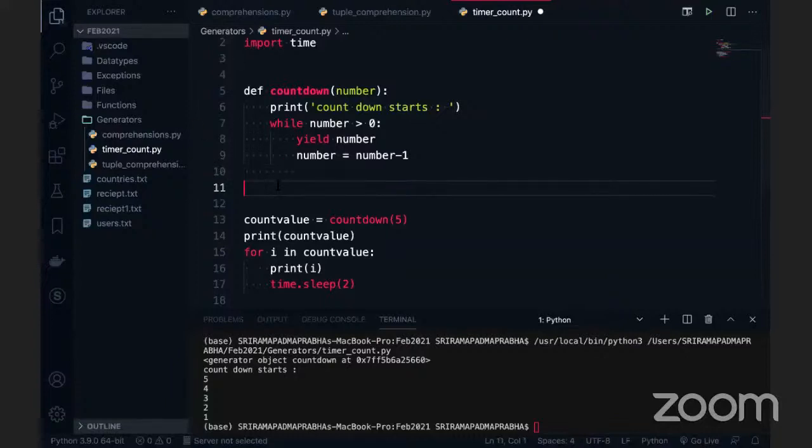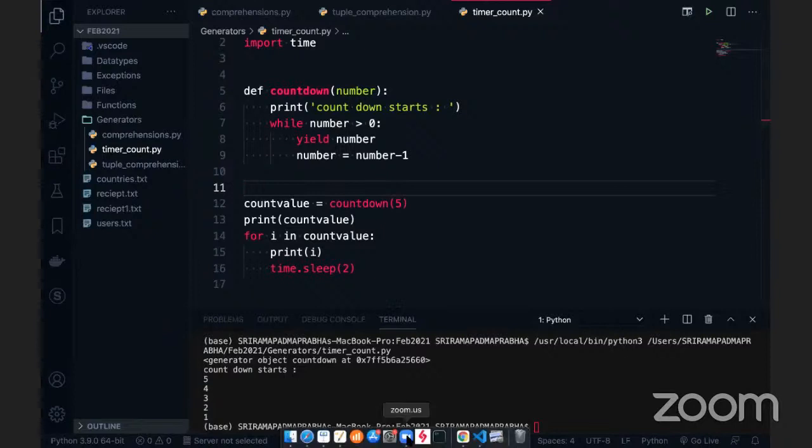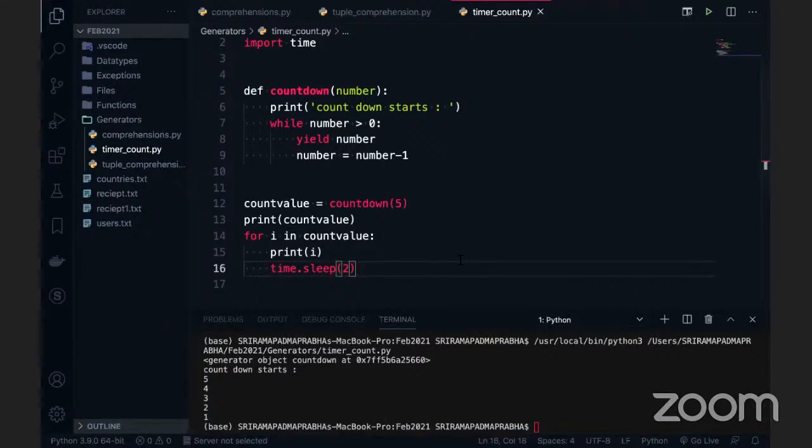For example, if you use the yield keyword, we know it replaces the return, so we no need to write the return, and return is not required. That's the statement I said. When you are going for generators, it won't be treated as a function. First of all, generators are different, and functions are different.